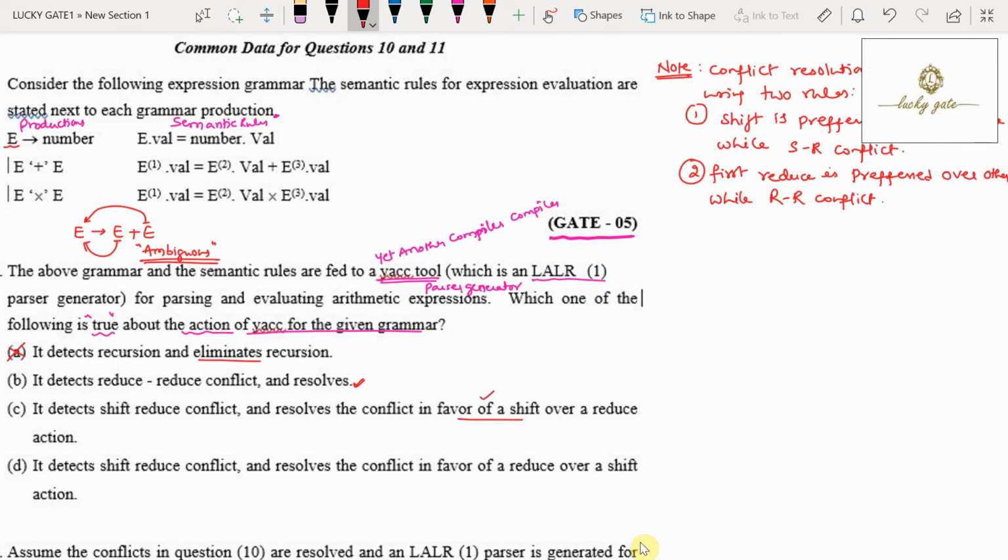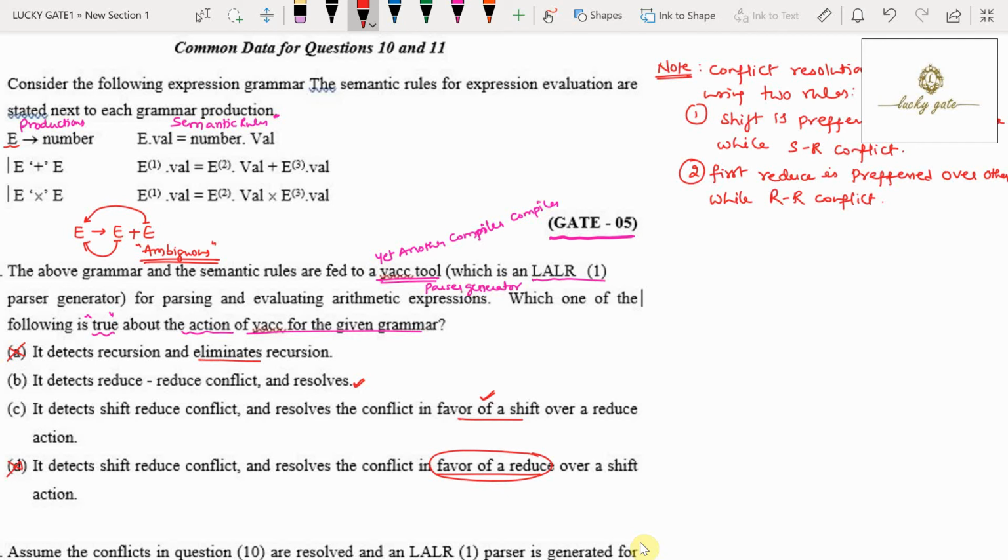So it is a true statement because it is rule 1 of the YACC rules I gave you. Now it is preferring shift over the reduce action, so option C is perfectly right. Option D: it detects shift reduce conflict and resolves the conflict in favor of reduce. This is incorrect. In a shift reduce conflict, shift is preferred over reduce. So option D is incorrect.